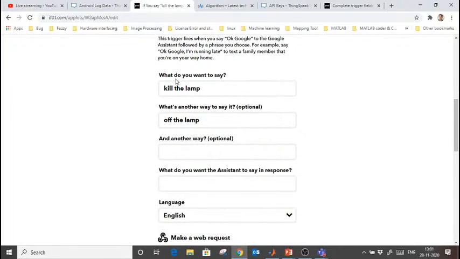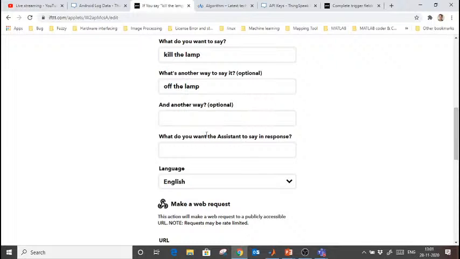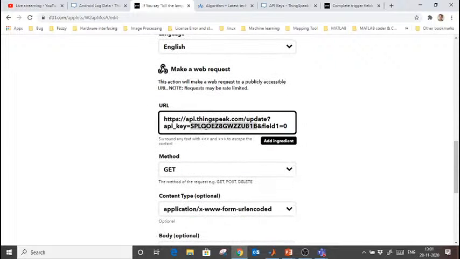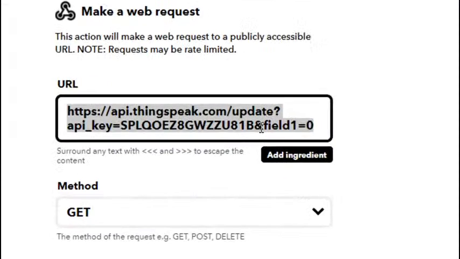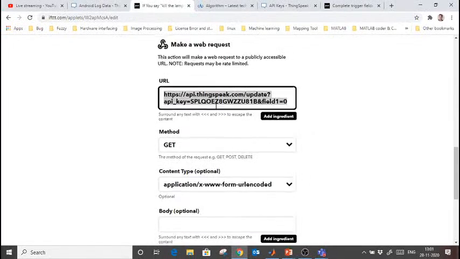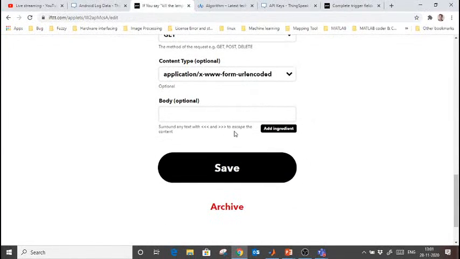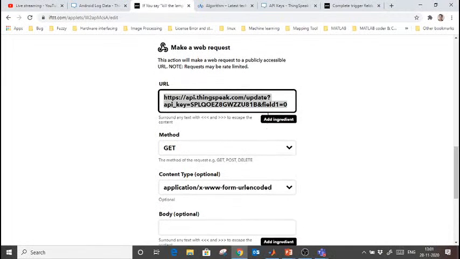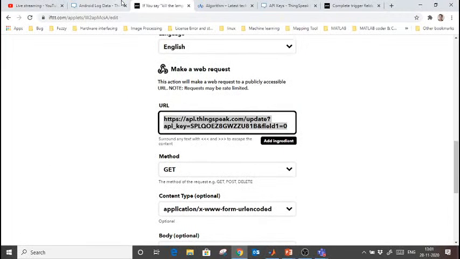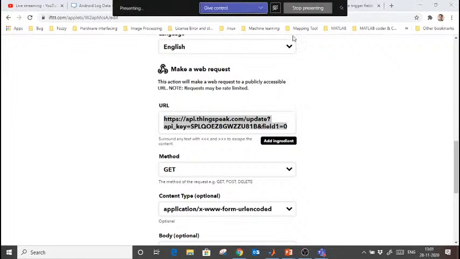See here, what do you want to say? Kill the lamp, off the lamp. Another way to say it, there are different ways you can write. Further, this ID: when I say kill the lamp, I want that lamp to be off. So what I am doing here, you see here, this link already which I was telling you about.